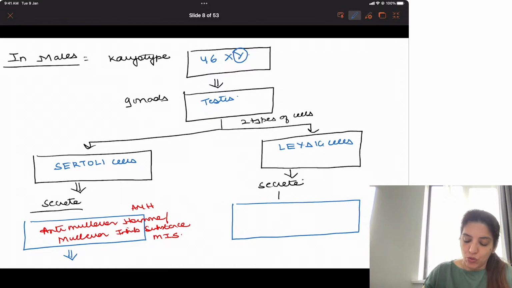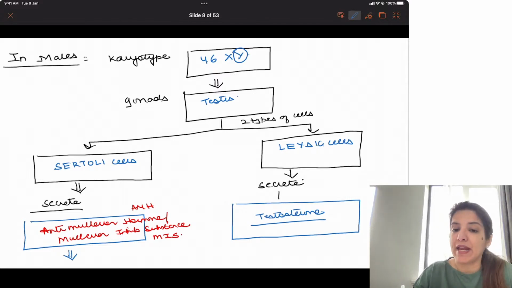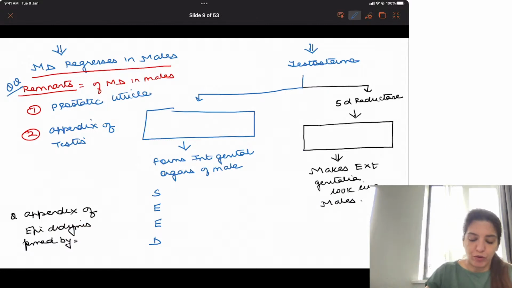Leydig cells are going to secrete testosterone. So, testosterone in males is secreted by the Leydig cells. Now, what is this testosterone going to do? This testosterone is going to perform two functions.